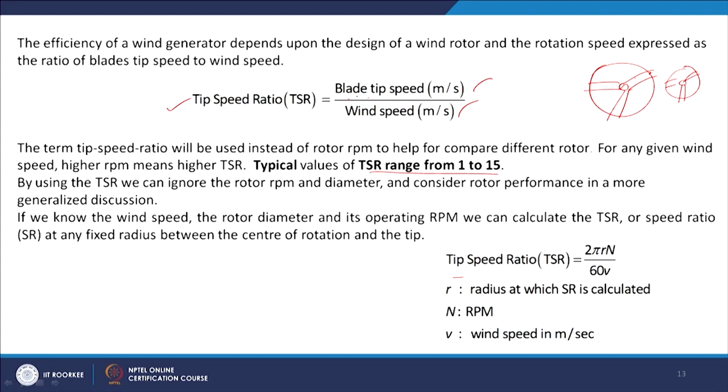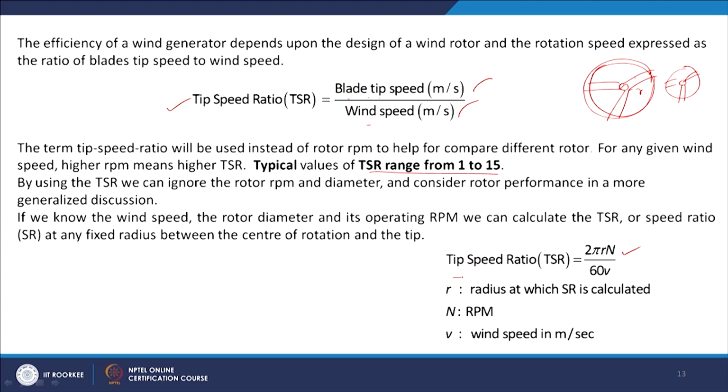Now, what is the blade tip speed in meter per second? If we know the RPM, then it is 2 pi r into n, where n is the revolution per minute. Per one revolution it moves 2 pi r, where r is the radius of the blade. So, 2 pi r n, n is the RPM, will be the linear distance covered by the tip per minute. This is the blade tip speed, and then this is wind speed. Per minute means time is 60 seconds, so 60 seconds into V, where V is the wind speed.